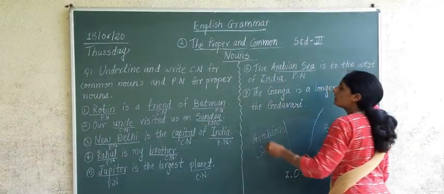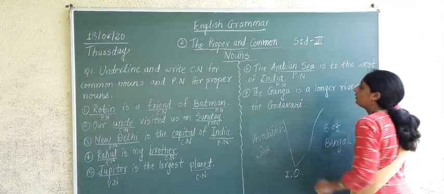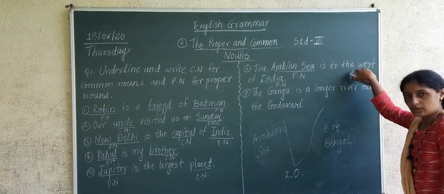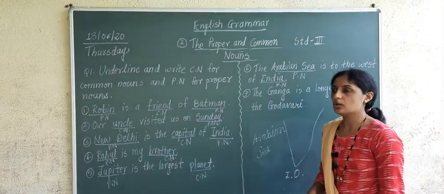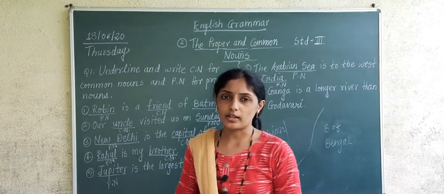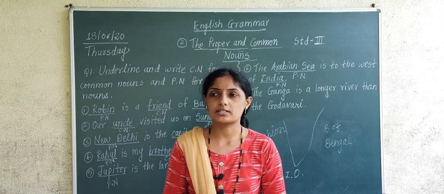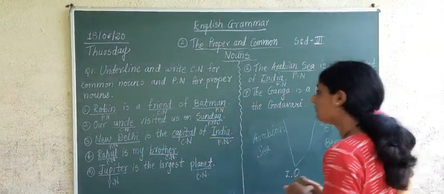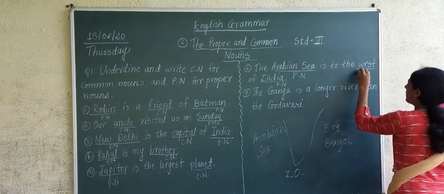India is also what? Name of a country. So India is also a proper noun. West is what? West is also the name of a direction, correct or not? There are 4 directions. If I tell you, students, can you tell me the names of 4 directions? Then you will say, yes ma'am, we can tell you the names of 4 directions. They are east, west, north, south. So west will also become a proper noun.